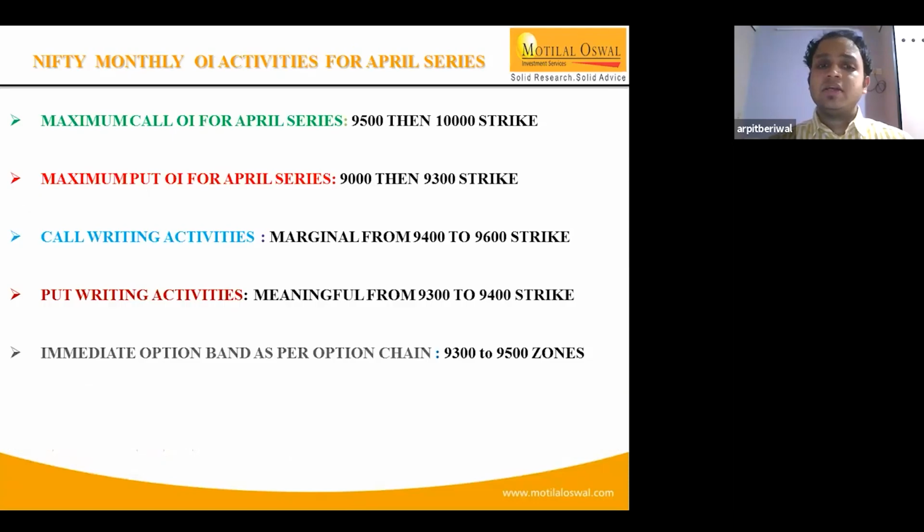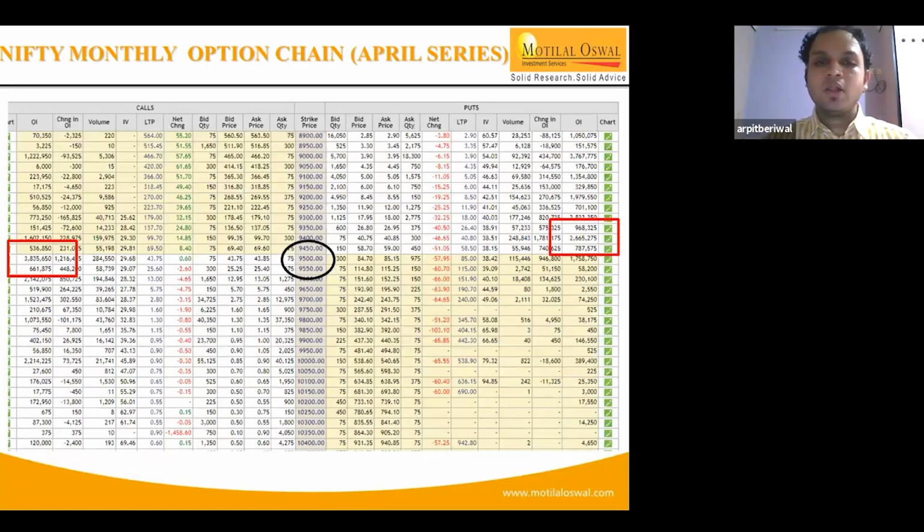And the last, the immediate option band as per the option chain. After looking at all the data that we tried to analyze from the call side and the put side, we try to formulate that as of now the immediate trading band for the market is between 9,350, 380, 400 to 9,550 zones. So that is the immediate band from 9,400 to 9,550, 600 zones. That is the upper band. So the market is likely to trade in this range, and this data definitely helps us to formulate different things depending upon the data that we have.